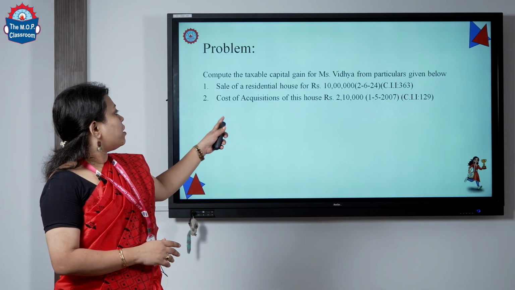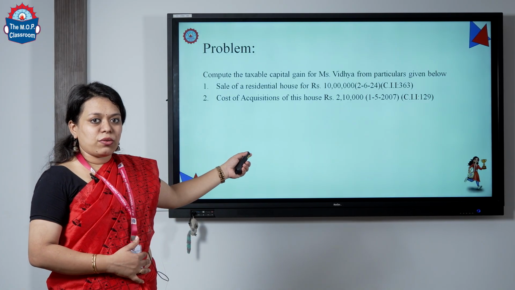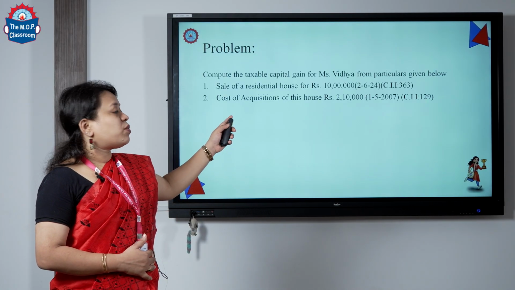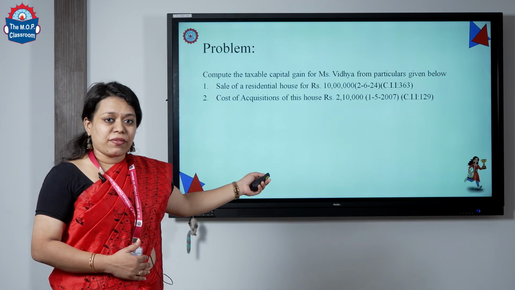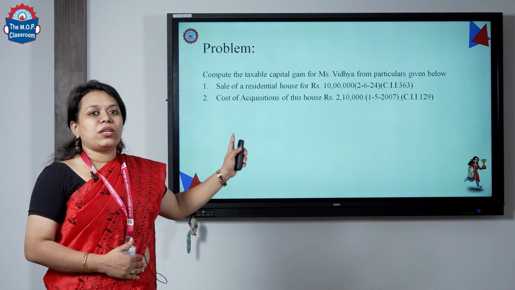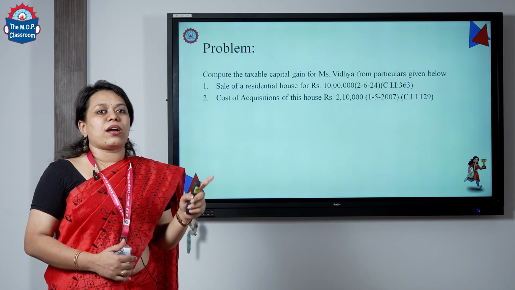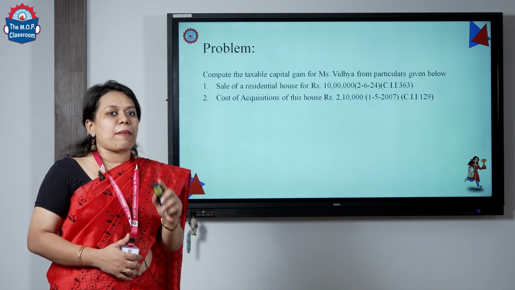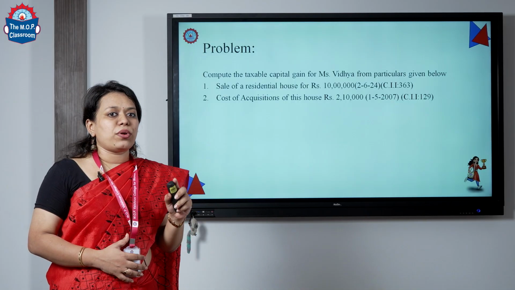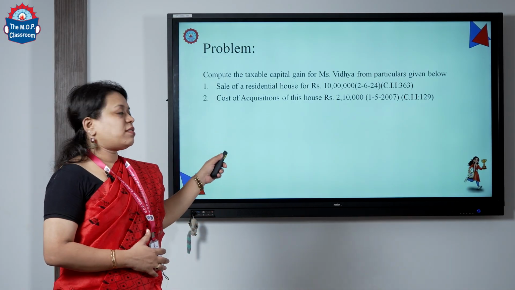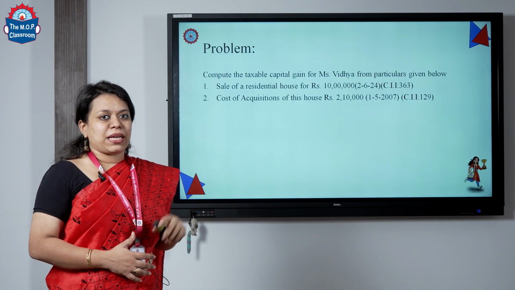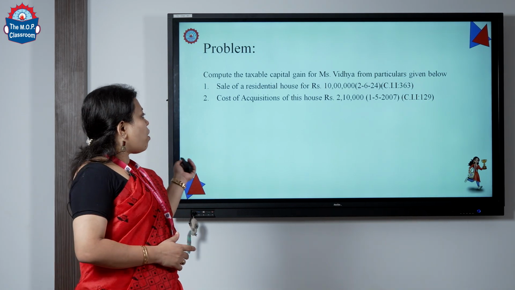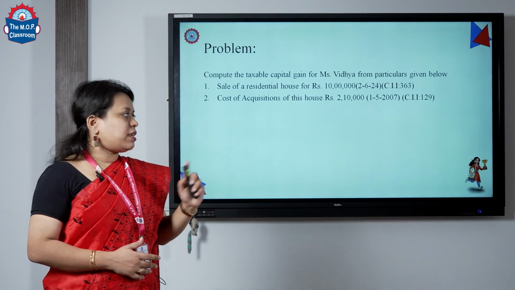Over here the purchase was a residential house, so it is a capital asset, and it was purchased during the year 2007, which makes it a long term capital gain, which fulfills the condition of 24 months. If a particular capital asset is held more than 24 months, it is considered to be a long term capital asset, and all the cost inflation index is given.